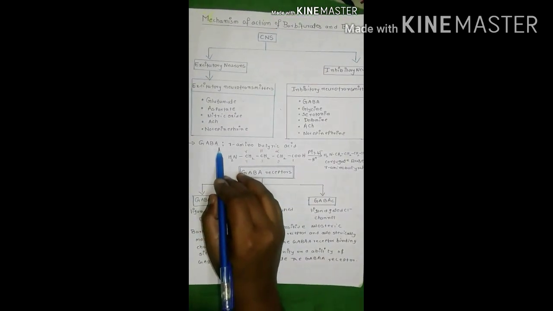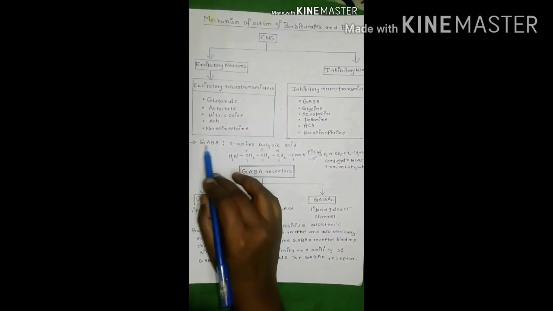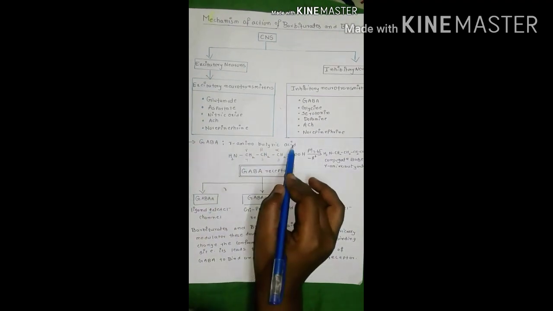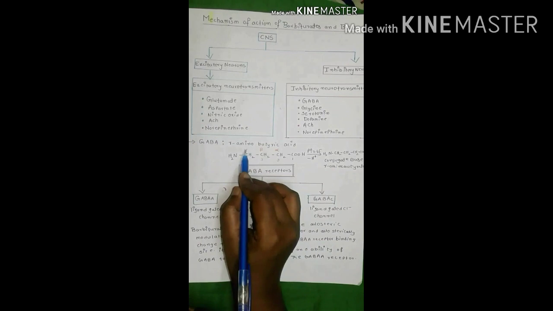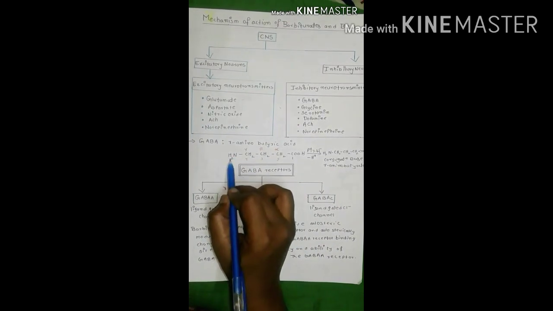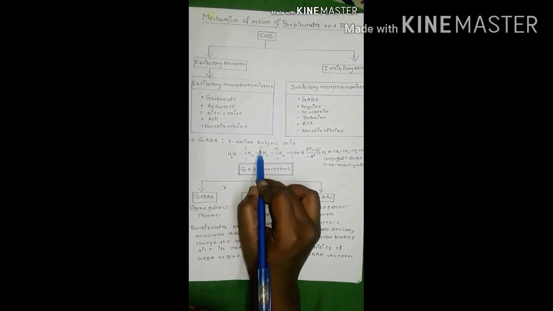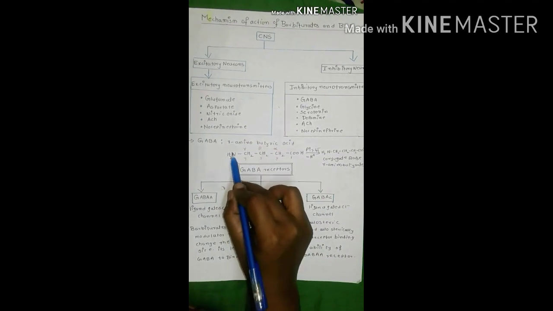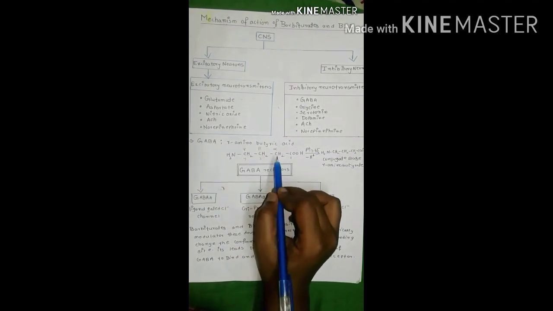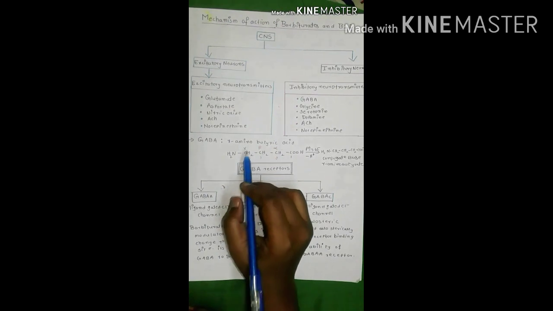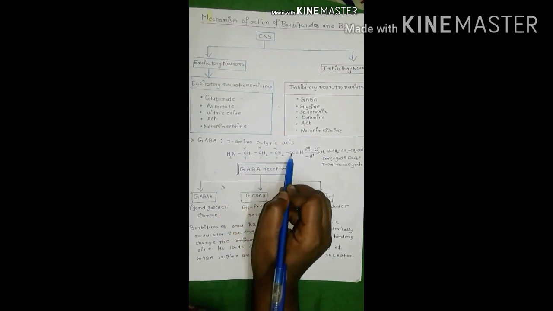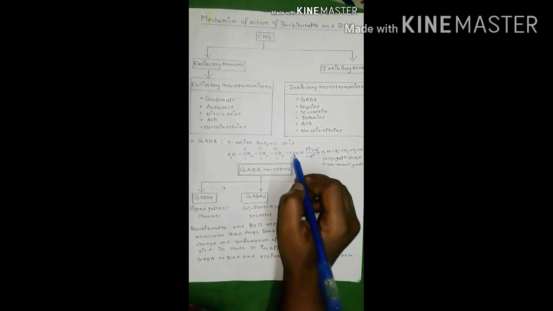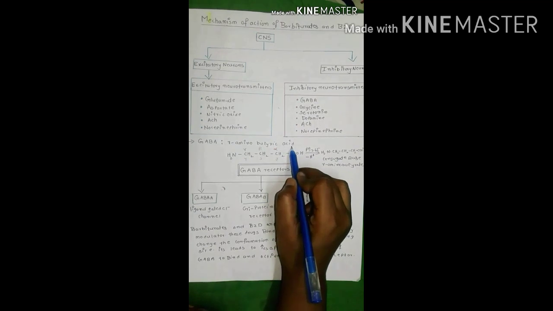GABA is the major inhibitory neurotransmitter in our brain. GABA stands for gamma amino butyric acid. This amino group is attached to the fourth carbon atom, that's why it is gamma amino. If the amino group is attached to the third carbon atom, it is called beta amino. If it is attached to the second carbon atom, it is called alpha amino. It contains 4 carbon atoms, that's why butyric. It contains a carboxyl group, that way it is an acid.